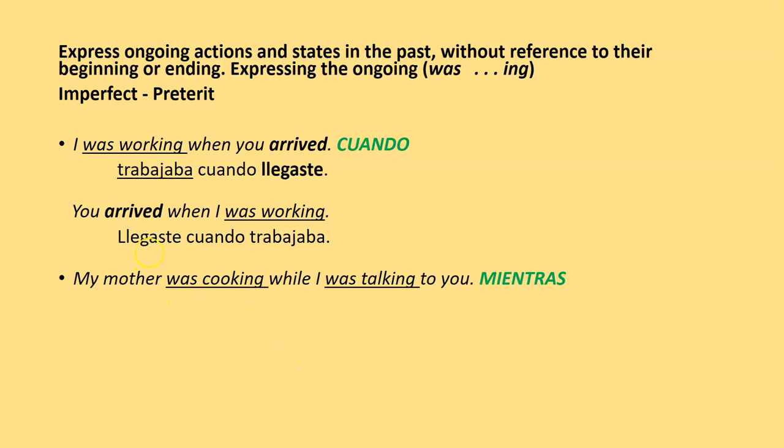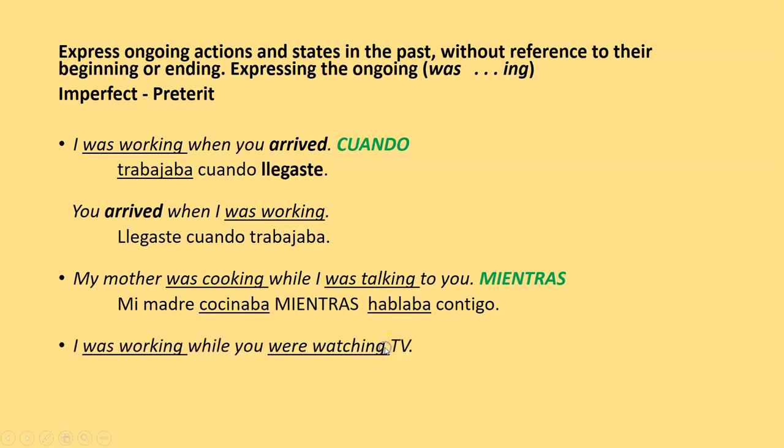So both of these sentences are going to be in the imperfect. Mi madre cocinaba mientras hablaba contigo. Was cooking, cocinaba, was talking, hablaba. I was working while you were watching TV. Same as before. Was working, trabajaba. While, mientras, tú veías la televisión.